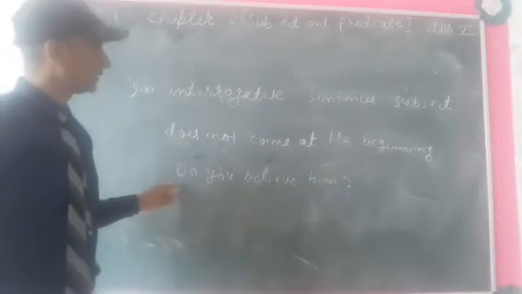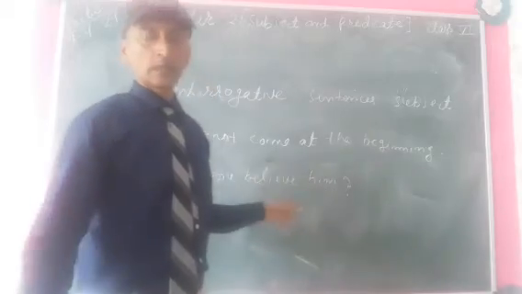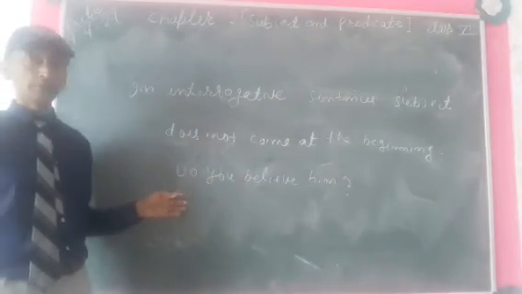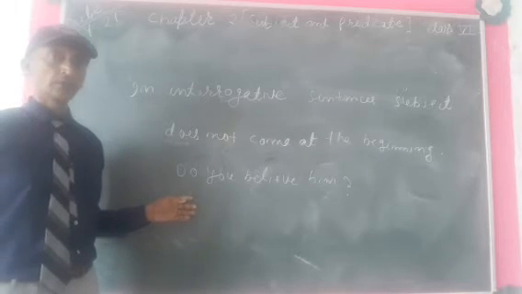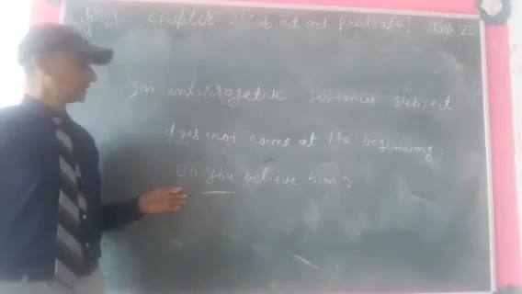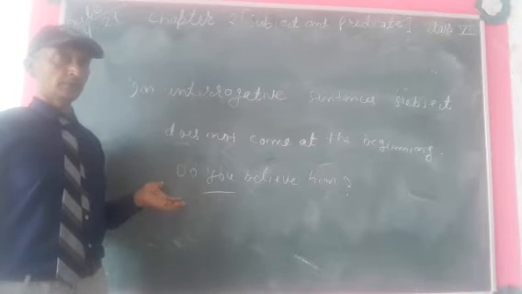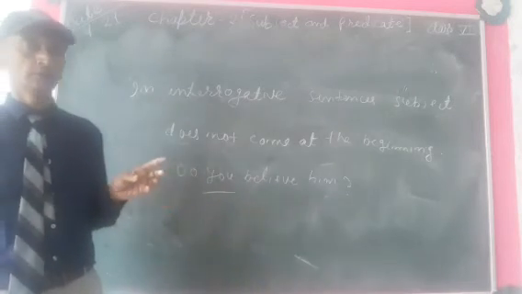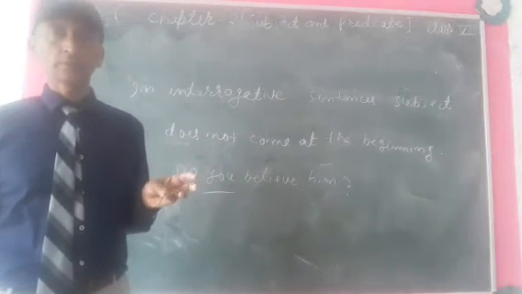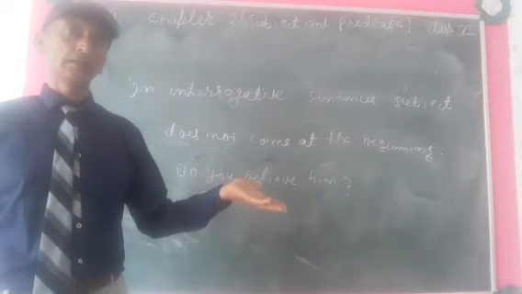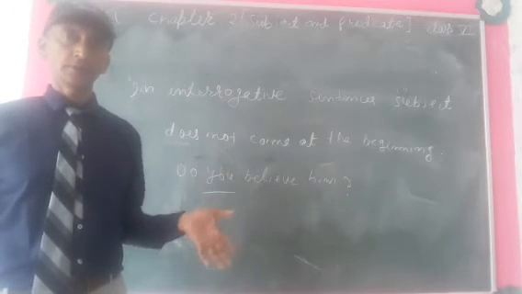Okay. For example, do you believe him? If I ask you this question, what is the subject in this sentence? What will you tell me? Subject is you, and you can see it did not come at the beginning. Okay, you is here. So in exclamative sentences also, subject can be placed at the end of the sentence.